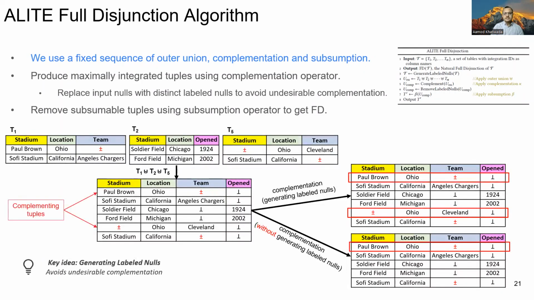For example, based on full disjunction semantics, we do not want to combine the first tuple from table T1 with the first tuple from table T5 just because they are both from Ohio, since their other aligning columns, stadiums and teams do not have the same value. We can see that the team is null in table T1 and stadium is null in table T5. Our idea of only complementing over the produced nulls helps us to get rid of this issue of undesirable complementation. And please visit our paper for further details.